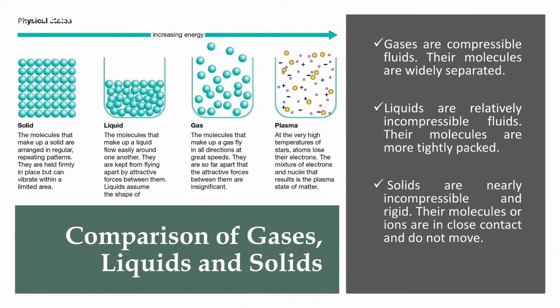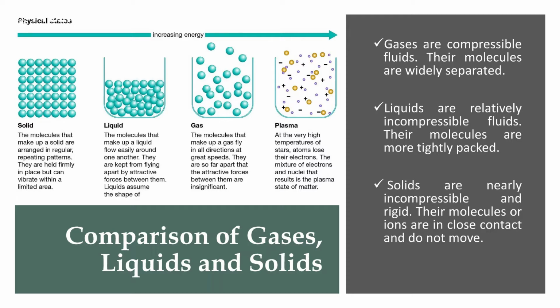Let us first try to understand the basis of physical classification. On the basis of physical classification, matter can be classified into solids, liquids and gases. When we talk about gases, they are the most compressible fluids. Why? Because the molecules are far apart from each other. They are so far apart that when you apply pressure, molecules come close to each other and can be compressed, since a lot of vacant space lies between these molecules.